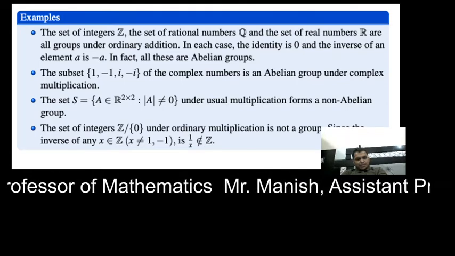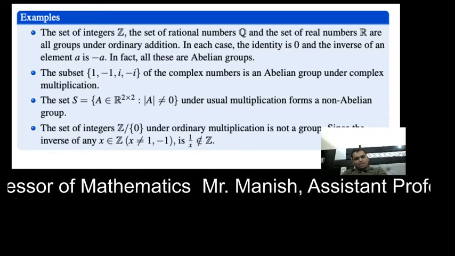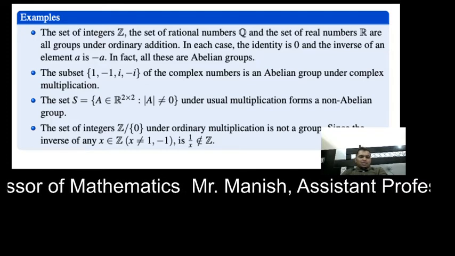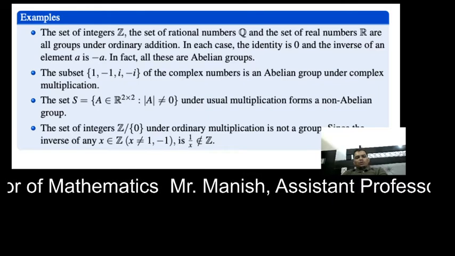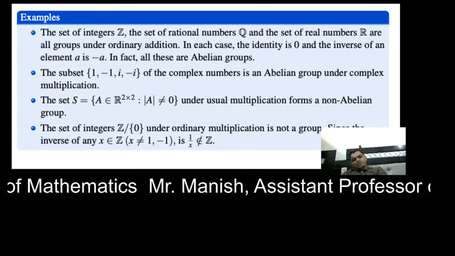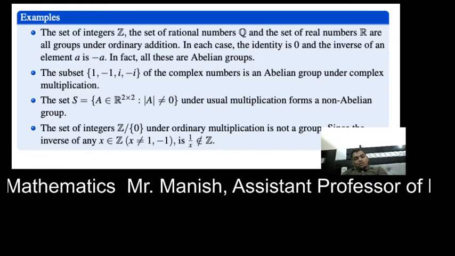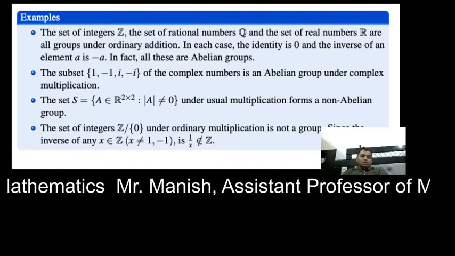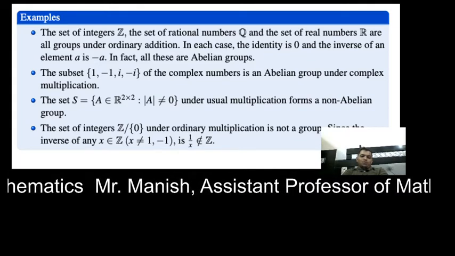We have a second example, the subset 1, minus 1, iota, minus iota. You all know that this is a subset of the complex numbers, and it is an abelian group under complex multiplication. You can apply multiplication between any of these four elements, and you will realize that all the properties are satisfied, and this makes a group of four elements under multiplication.